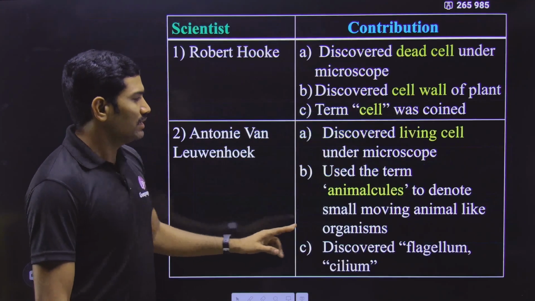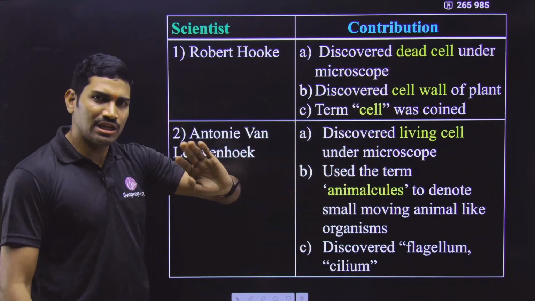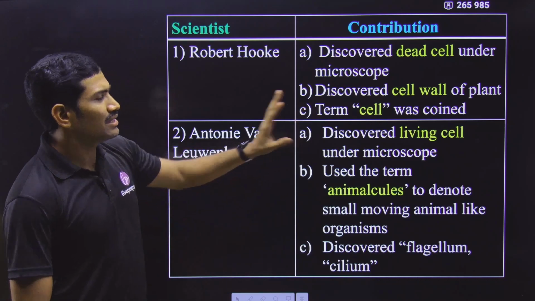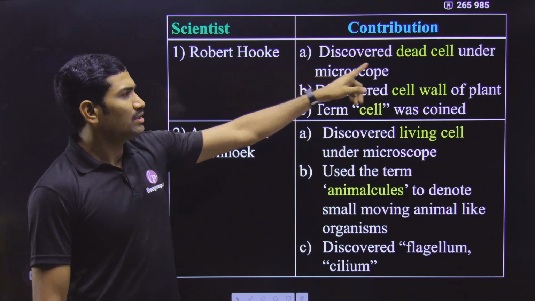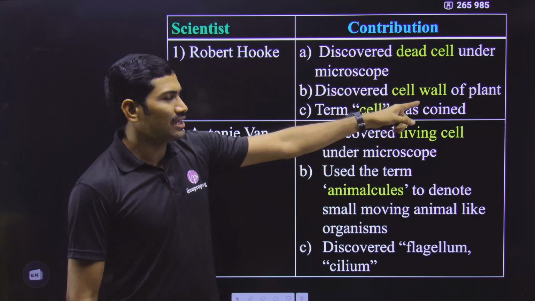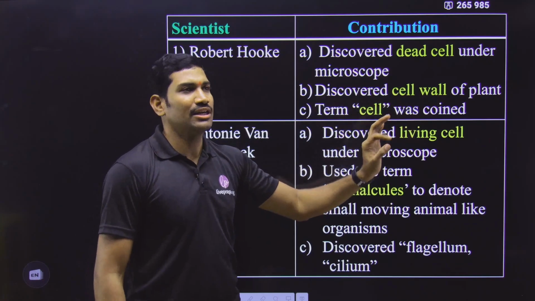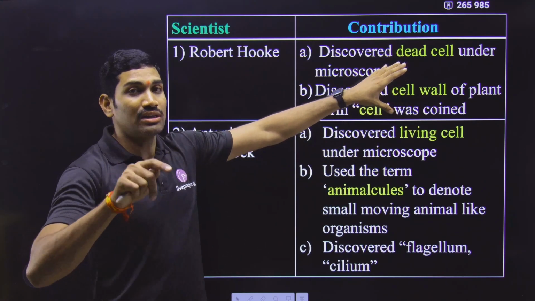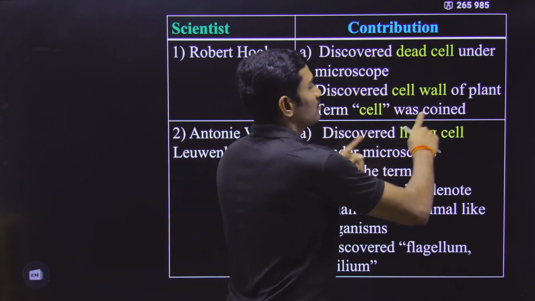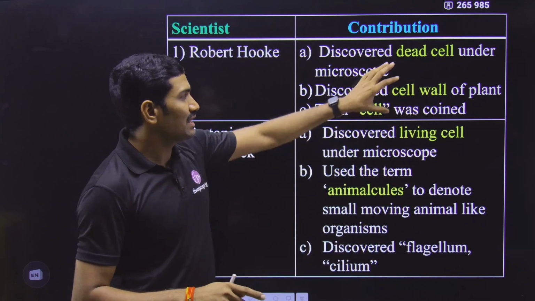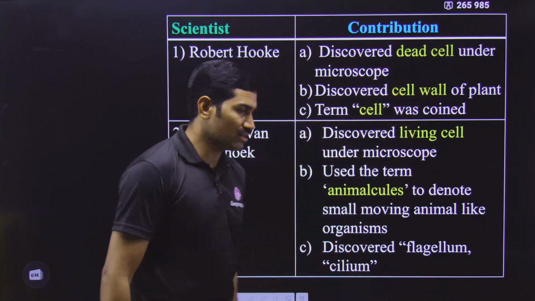Okay, in this way, some of this information I will anyhow cover in the next lecture, but here I am simply saying this. Robert Hooke discovered the dead cell for the first time. At that time he observed the cell wall and gave the term cell. Though this information is not given in NCERT, only regarding Robert Hooke it is a little bit important. In the next lecture we will study more details about this particular scientist.